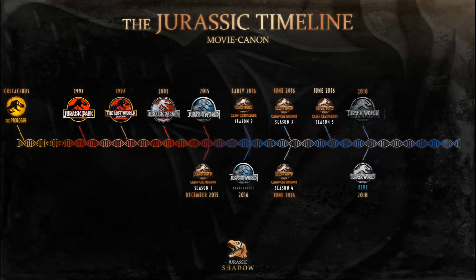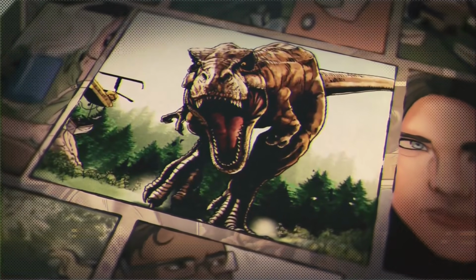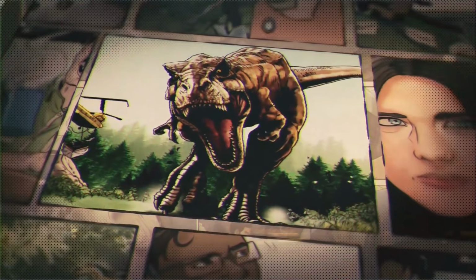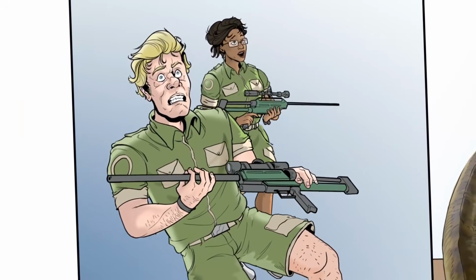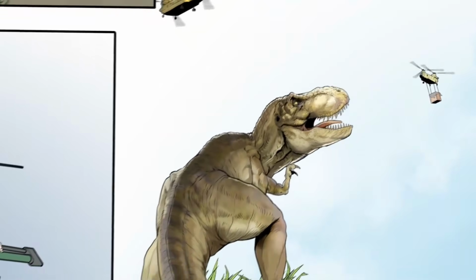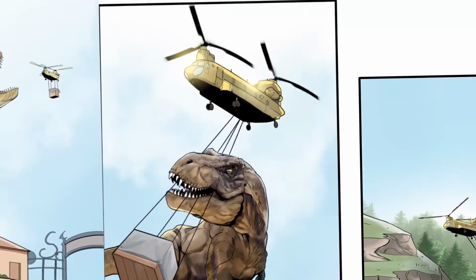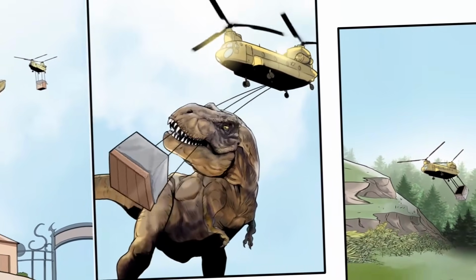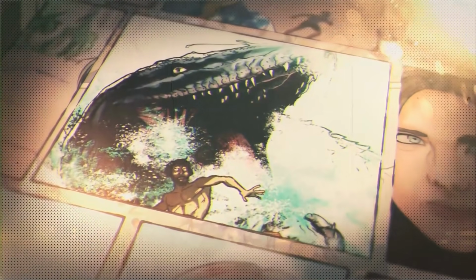We have also been treated with 4 motion comics available to watch for free on the Jurassic World YouTube channel that are confirmed to have been canon. Whilst not much really occurs during them, it's safe to say that episodes 1 to 3 are taking place in the year of 2018, as we see some scenes from Fallen Kingdom slightly expanded on, such as the post-credit scene of the Pteranodons in Vegas, Rexy roaring and facing off with a lion in a zoo, and even the Mosasaurus off the coast of Hawaii.